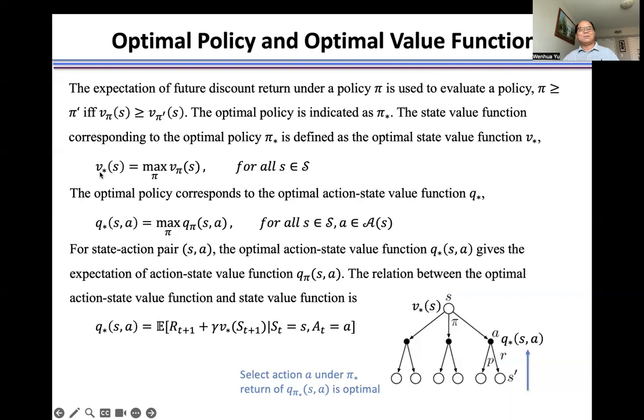The optimal state value function and the optimal action state value function follow this formulation. You see we have the optimal state value function at state S and the action state value function here. Both optimal forms have this relationship, connected by this policy pi.